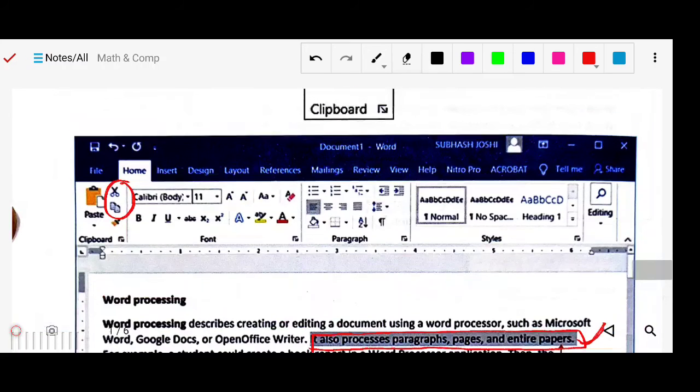Or you can do it by the help of the paste button, by clicking with the mouse, or by the help of the keyboard shortcut key.